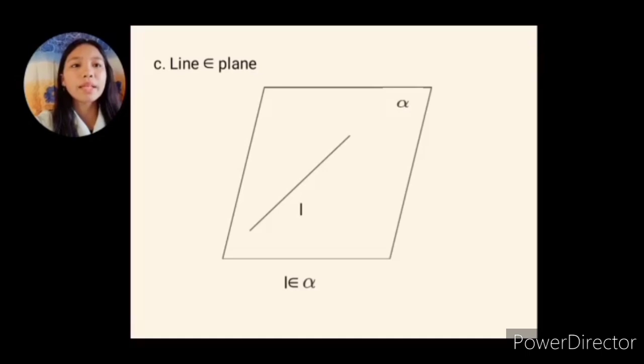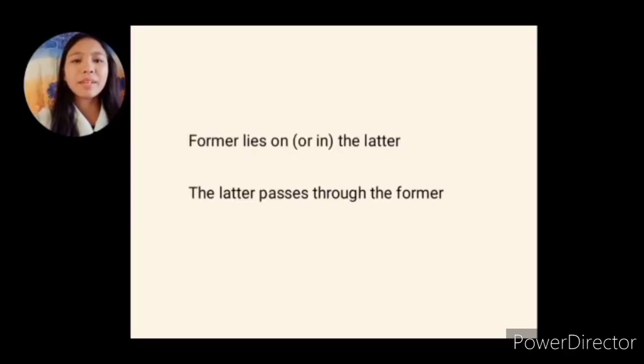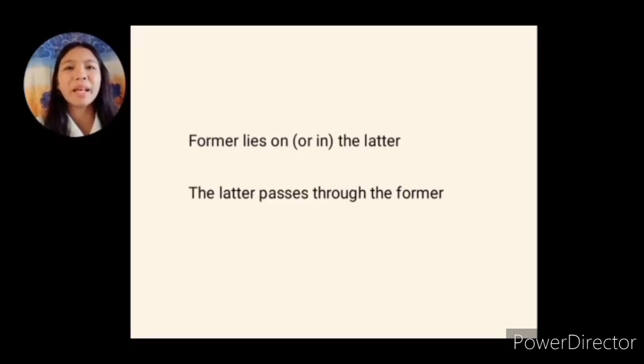Usually, we use uppercase letters for points and lowercase letters for lines. Then for planes, we use Greek letters, let's say alpha. So, these are the examples of incidents. Aside from that, we can say that the former lies on or in the latter. So it means this point lies on line L, point P lies in plane alpha, or line L lies in plane alpha.